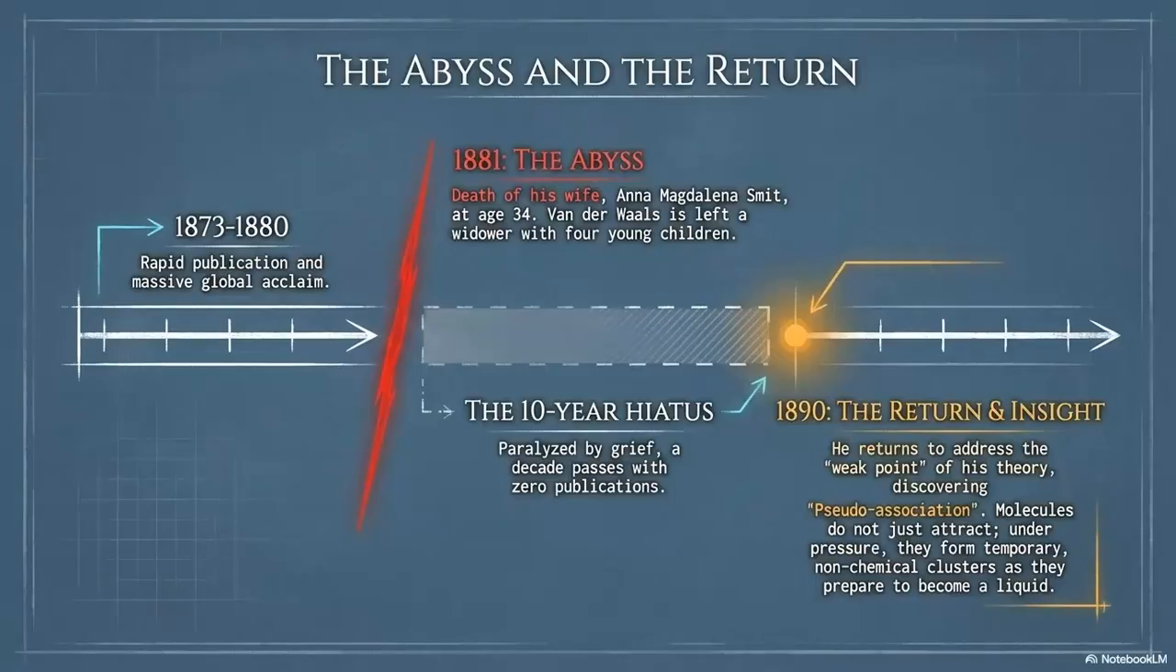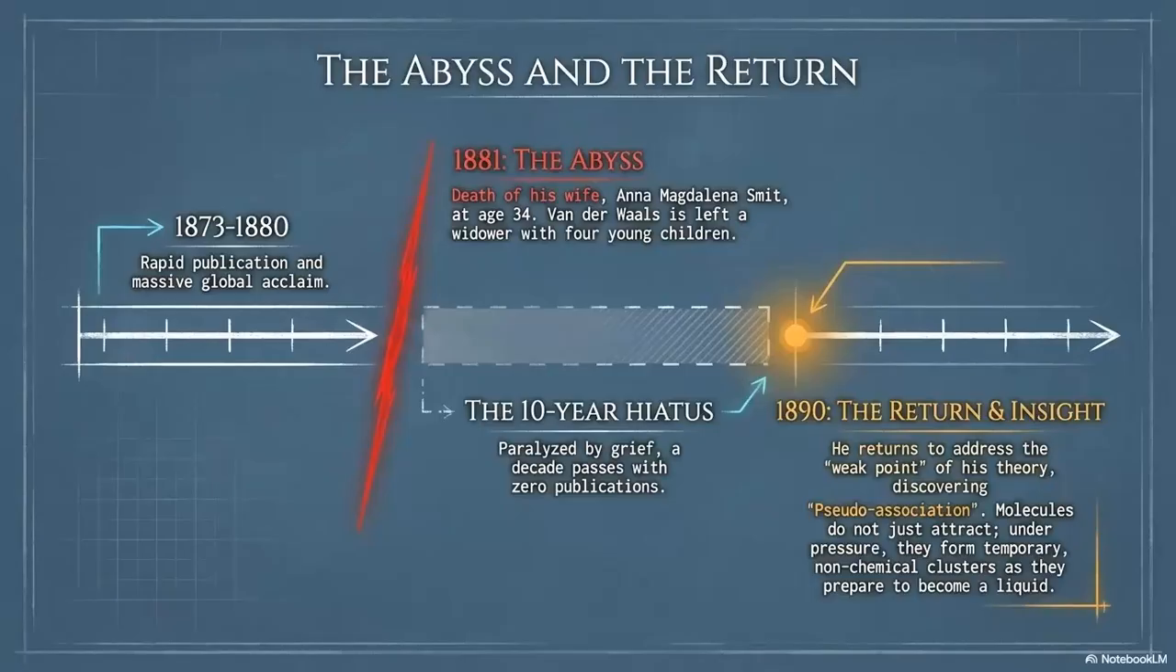This poignant timeline, titled The Abyss and the Return, chronicles a devastating chapter in van der Waals' life. Following a golden era of global acclaim between 1873 and 1880, tragedy struck in 1881. The untimely death of his 34-year-old wife, Anna, left him a widower with 4 young children. Paralyzed by grief, he entered a 10-year hiatus with 0 publications.